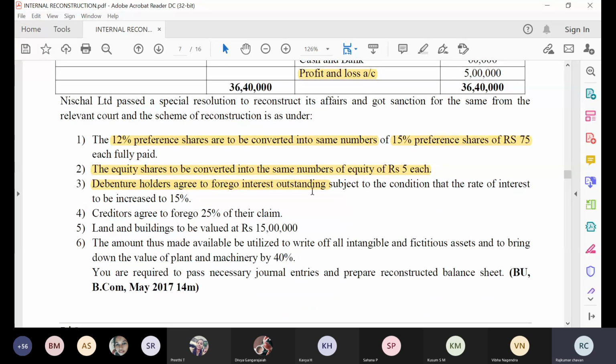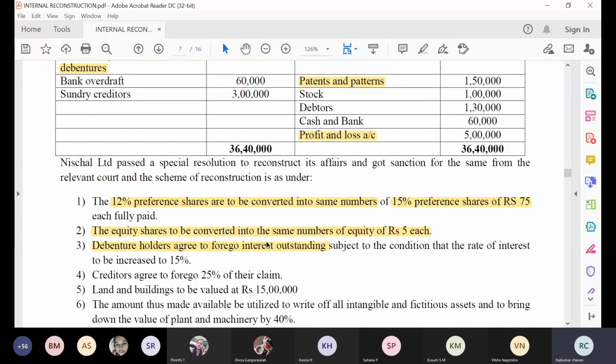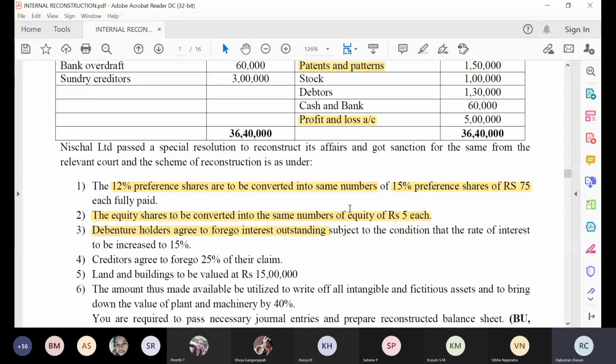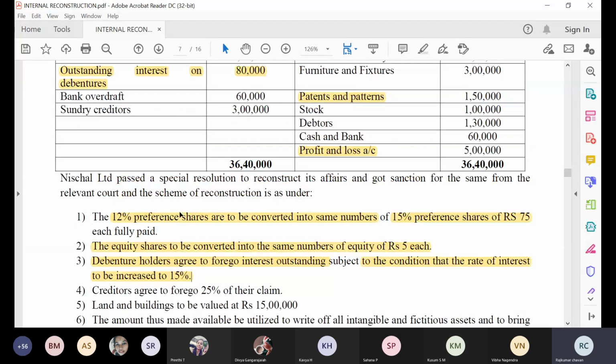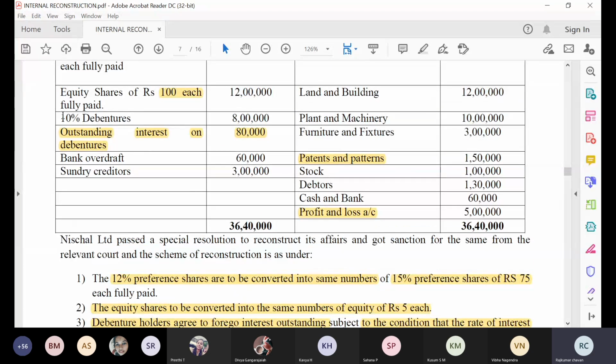Okay, debenture holder agreed to forego, right? But they have not simply foregone. Later on, the debenture holder has put one condition on the company. What is the condition? Subject to the condition that the rate of interest is to be increased to 15%. Very, very important. Carefully listen here. Debenture holders are telling that you have to pay me 8 lakh rupees as a 10% debenture.